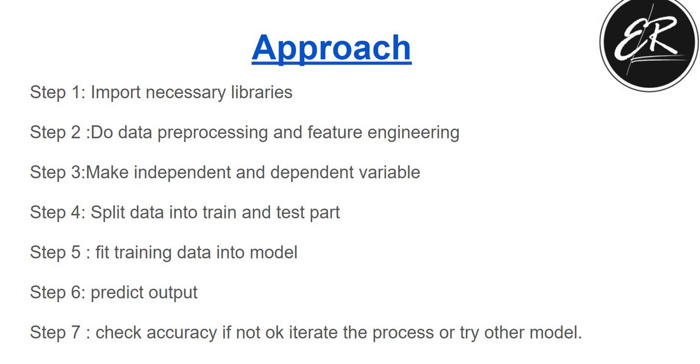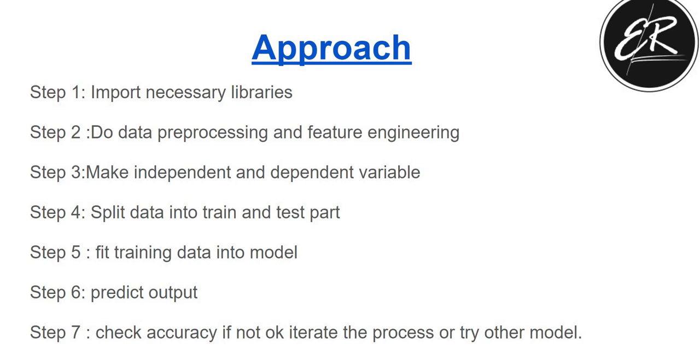After doing so, our fifth step will be to fit the training data into our model. After fitting, we will predict the output and verify it, and then check the accuracy score.